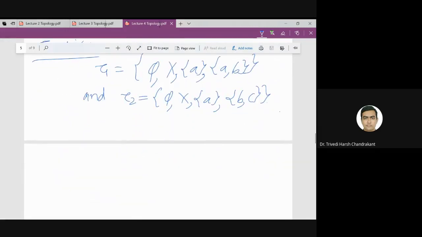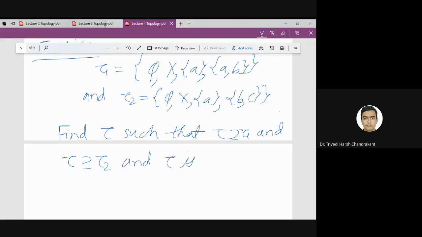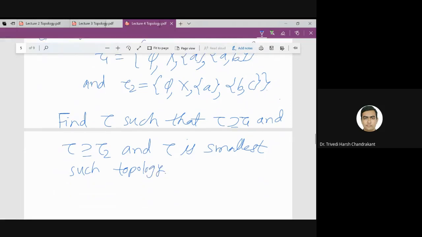So the question is to find tau such that tau contains tau 1 and tau contains tau 2. So I'm finding an upper bound, and tau is the smallest such topology. So it is a least upper bound.